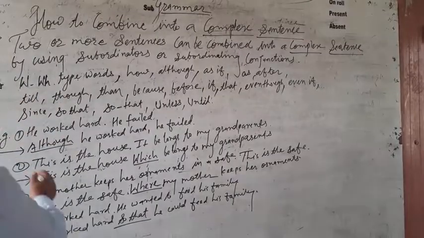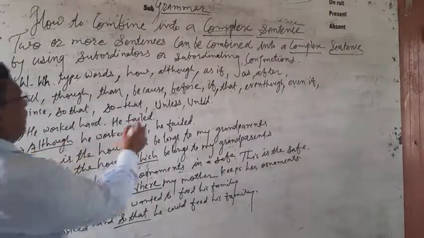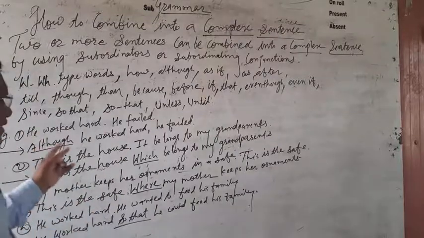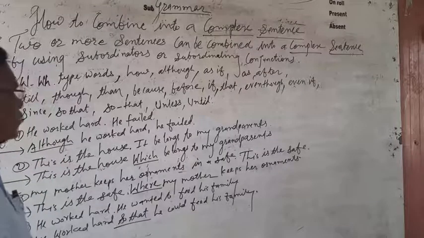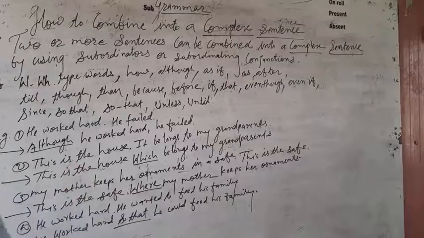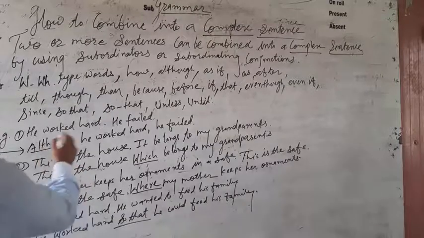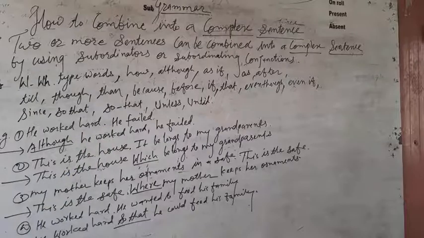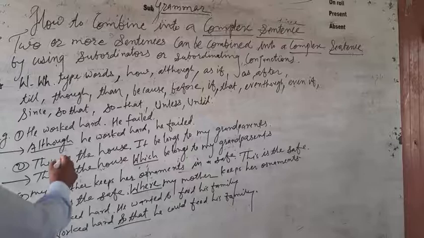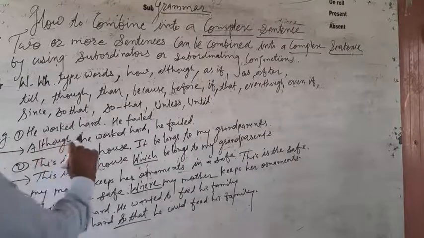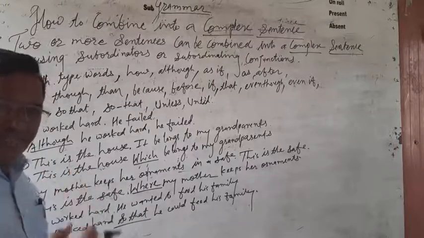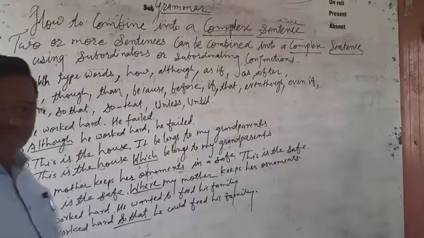Now, for example: he worked hard, he failed. Now we are going to combine these two sentences into a complex sentence by using a subordinate. So which subordinate are we going to use here? He worked hard, he failed. We can get the sense.